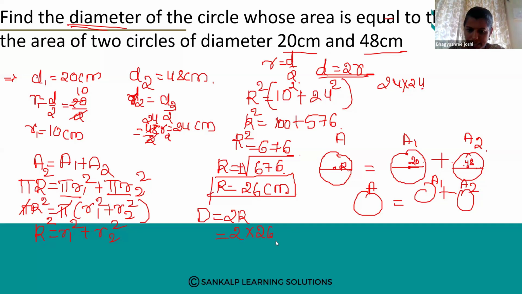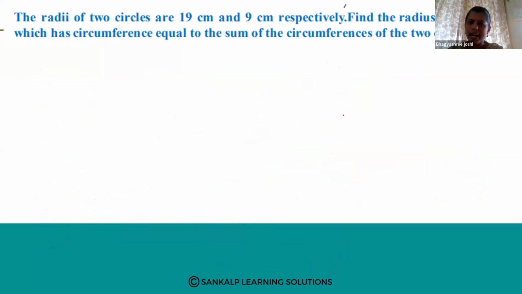So 26 into 2 is 52 centimeter. Right? So this is the diameter of the big circle, or diameter of the big circle A. That is 52 centimeter. Understood? Easy. Okay. So next, the radii of two circles are 19 centimeter and 9 centimeter respectively.